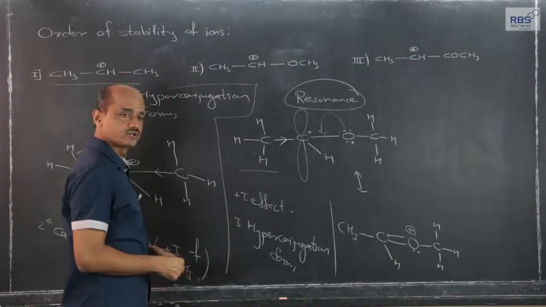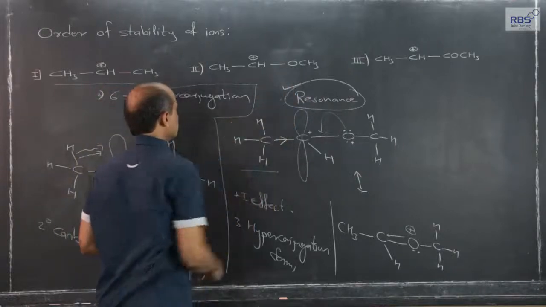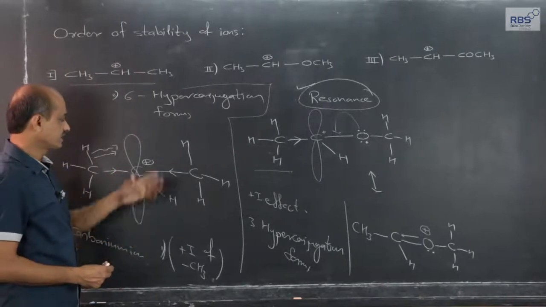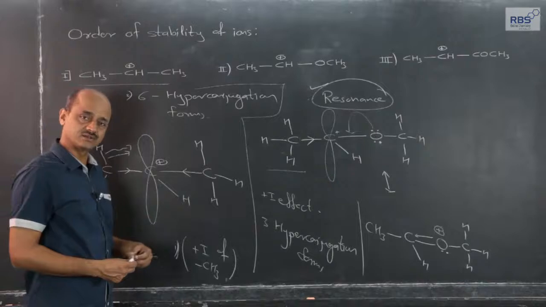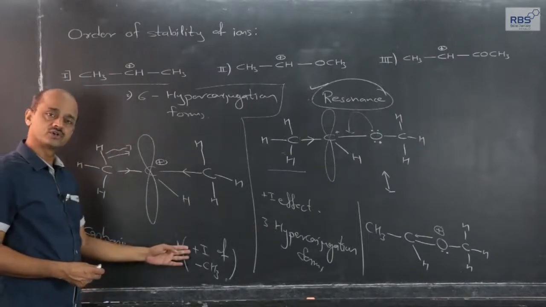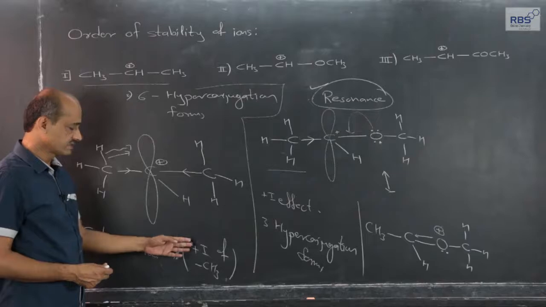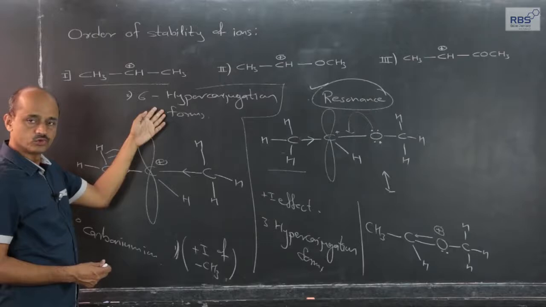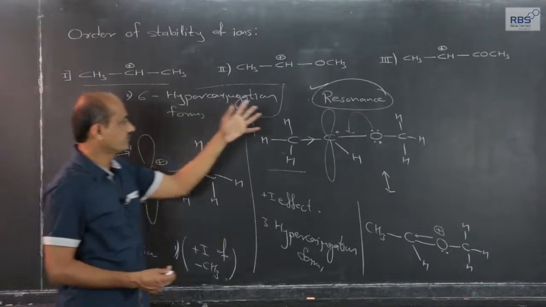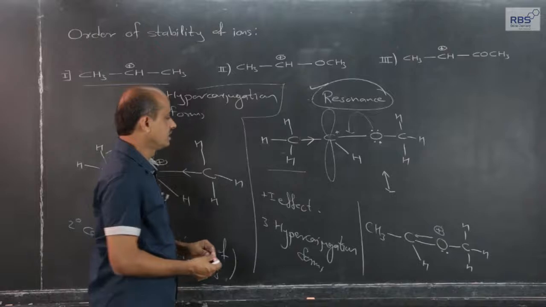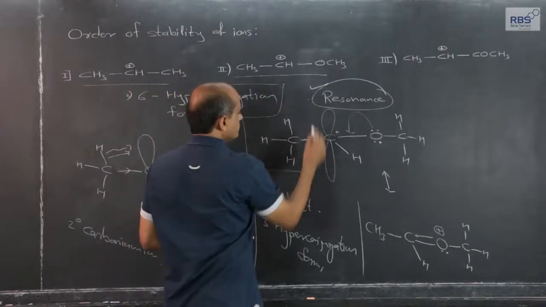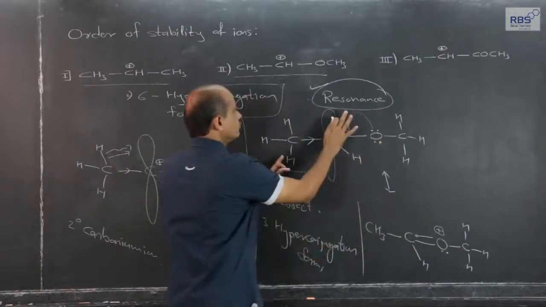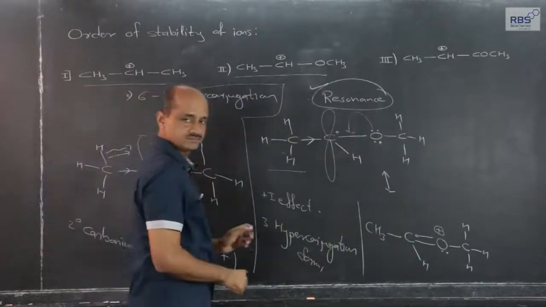The stability because of resonance is always greater than the stability because of various hyperconjugation forms, and as compared to the stability of positively charged carbon because of positive inductive effect, the stability because of hyperconjugation forms is greater. This is a more powerful effect, but the resonance effect is more powerful than hyperconjugation, and therefore this carbonium ion, because of the resonance, 2 resonating forms, is more stable than this carbonium ion.